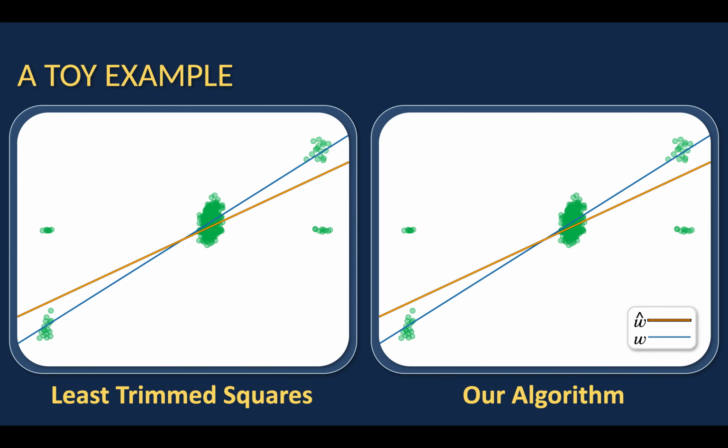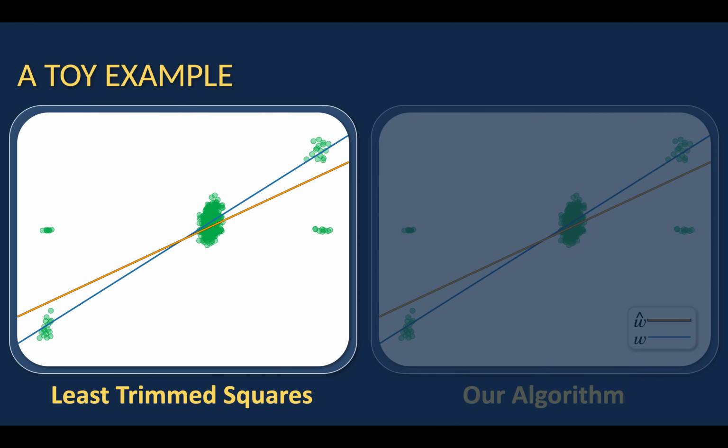Now, what least trim squares in our algorithm does in the beginning is it sets S to be all the points, which are highlighted in green. And what least trim squares does is it updates the set of green points. First, it runs ordinary least squares to build this estimator in the yellow line, and it updates the set S to be those points with the smallest residuals with respect to this yellow line. And so it's going to be these green points here in the center cluster.